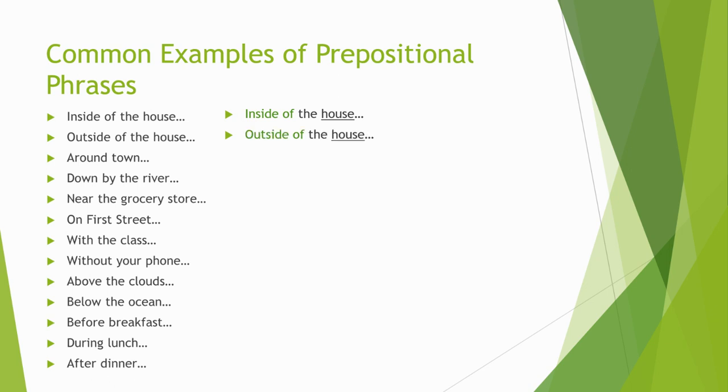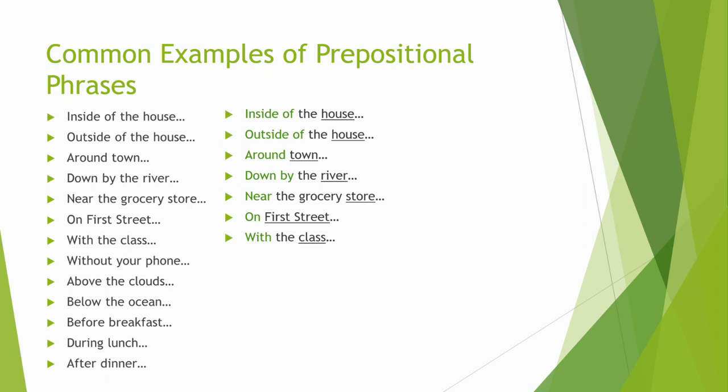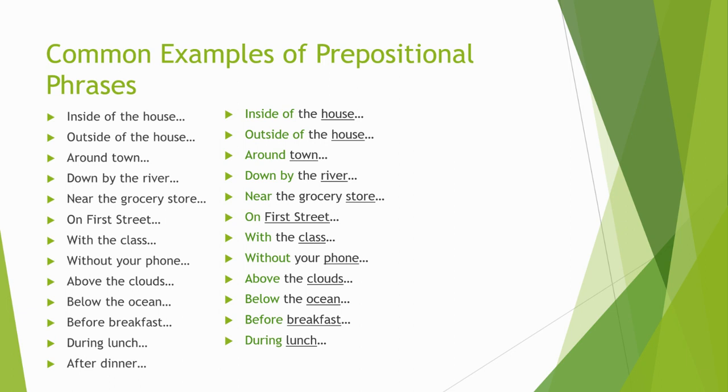Outside of the house, same thing. Around town, down by the river. Prepositions, and then the underlined part, there's our object of the preposition. Near the grocery store, on First Street, with the class, without your phone, above the clouds, below the ocean, before breakfast, during lunch, after dinner. Preposition, object of preposition.